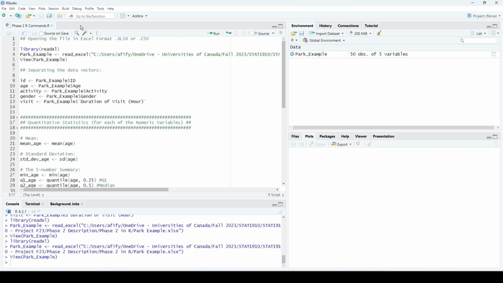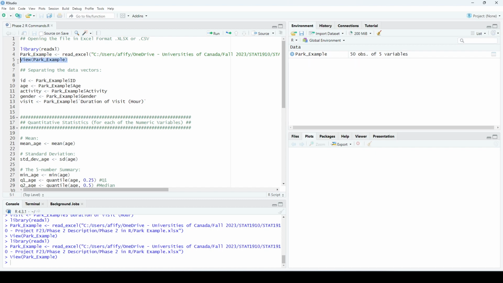Right, now I closed the preview here. If you want to open the preview again, you can run this command, View(park_example), and this is park underscore example. The P is capital and the E is capital. Remember that R is a case sensitive language. So if this is capital, it must be capital. If this is small, it must be small for the command to run without any problems. And this View here, it's V capital as well. So don't make it small.